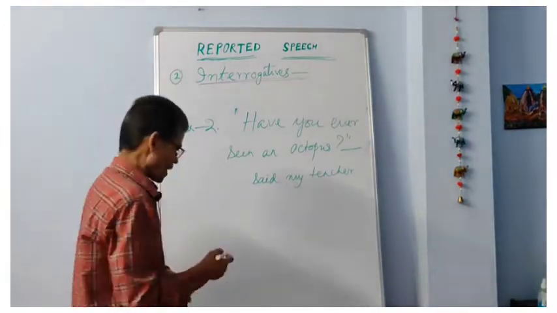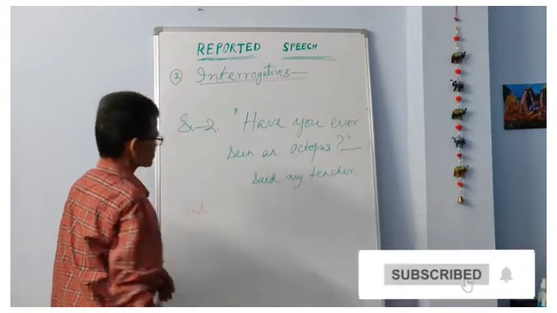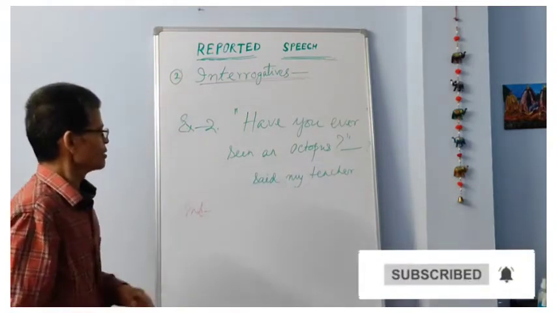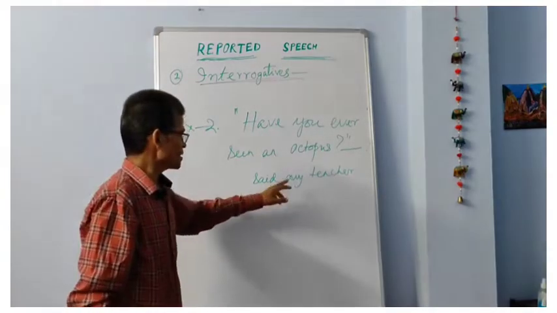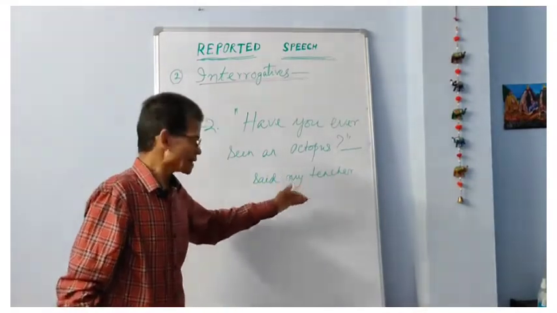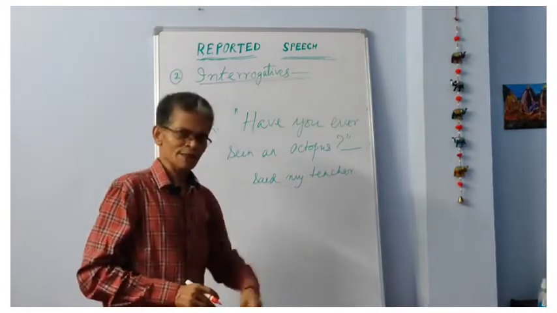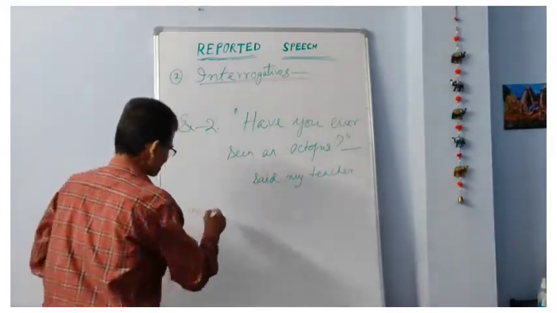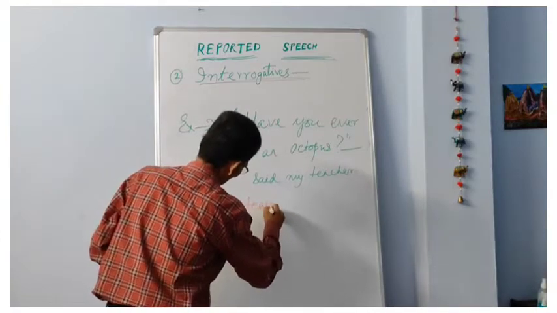Now you see how to change it into indirect speech. Whatever may be the case, whether it is at the first side or towards the end of the statement or in the middle of the sentence, this must be used first. What is to be written first? The answer will be my teacher.